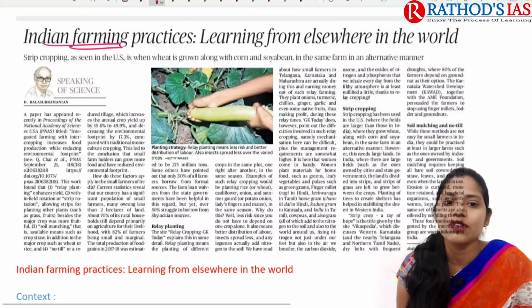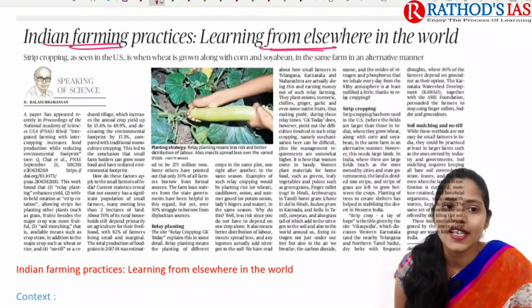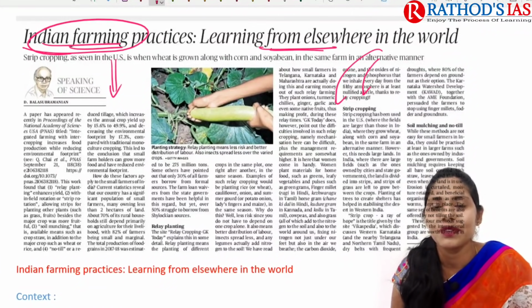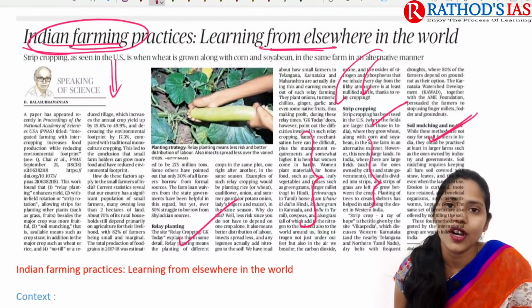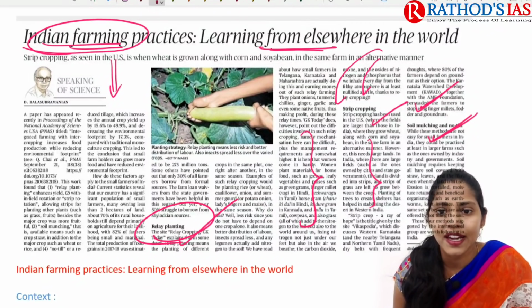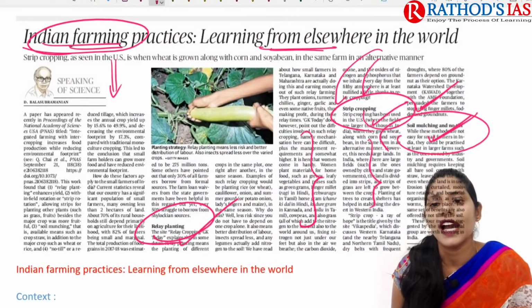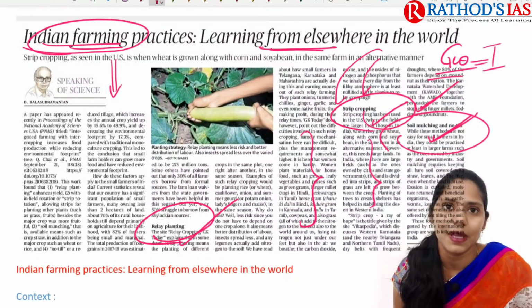Now let us try to see the next topic. The title says Indian farming practices, learning from elsewhere in the world. So actually these are farming practices that are practiced in India, but we are learning from elsewhere in the world, that is from the US. It is following strip cropping, relay planting, and soil mulching. These are practices that we are following in India, so that is not new actually. Here we need to focus on what relay planting is, what strip cropping is, and what soil mulching and no-tilling are. That will be important from our static geography syllabus, which comes under GS paper 1.